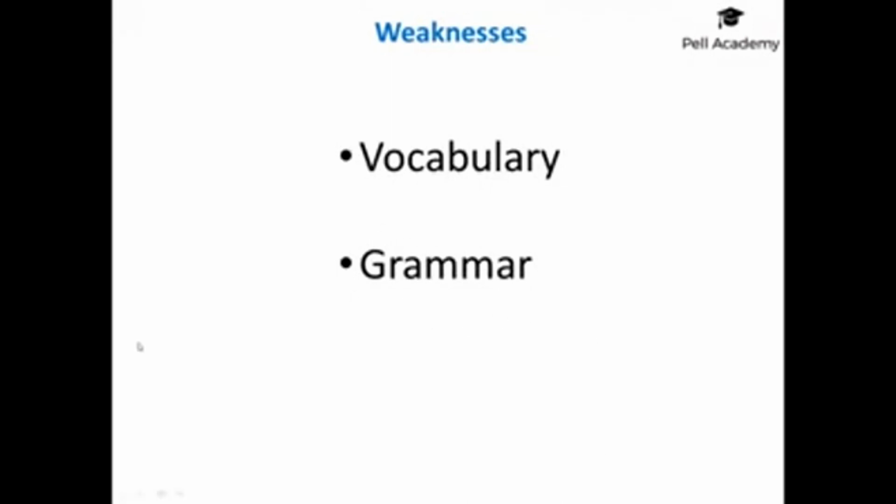But what I was thinking of doing is changing the focus of my demo lessons and doing some task 1 vocabulary demo lessons and task 1 grammar demo lessons, because what I've been doing so far is very much focusing on task achievement, coherence and cohesion, and how to structure, what to include and what not to include, more so than the vocab and the grammar.